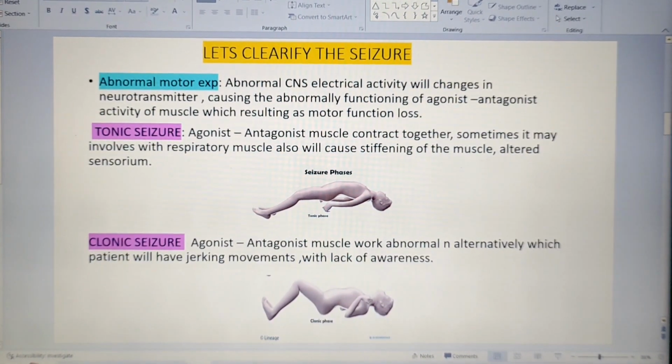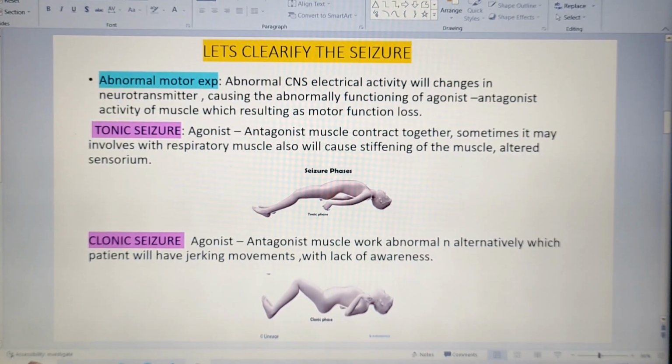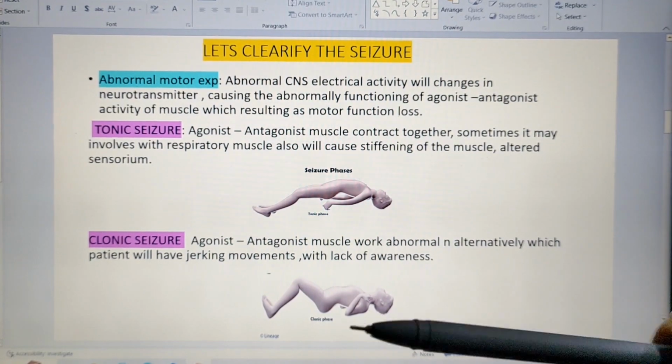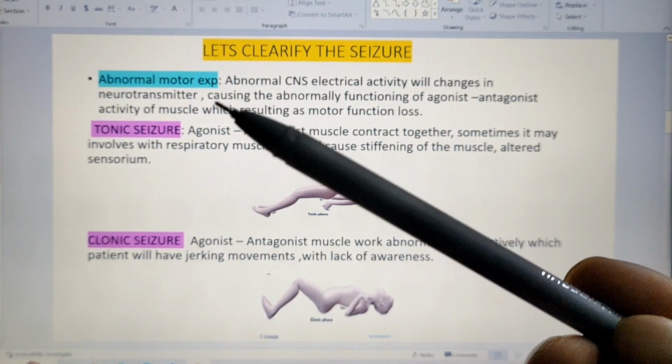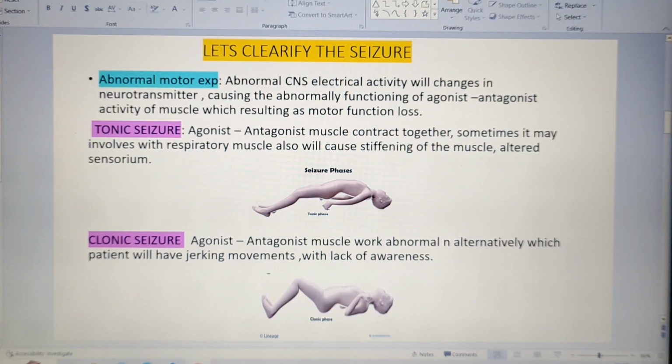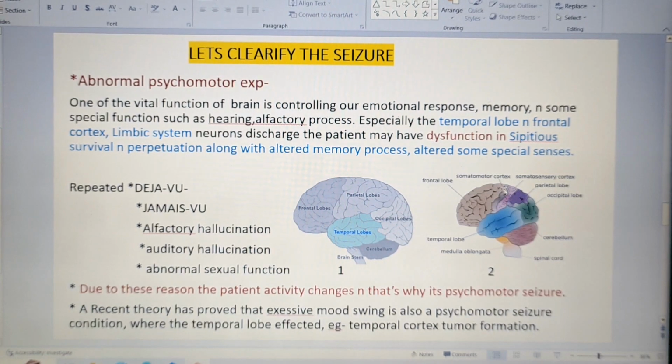The first one is motor, the second is sensory, the third is psychomotor experience. So in that, the first point is abnormal motor experience. We know that if anything abnormal is seen in electrical activity, that is affecting our somatomotor cortex of the brain. For example, this part. Look at this picture. This part is getting affected.